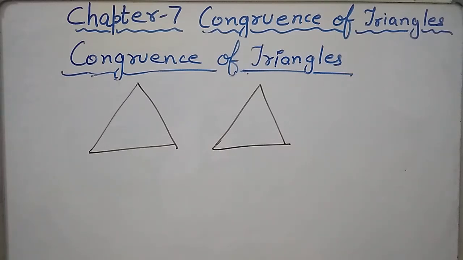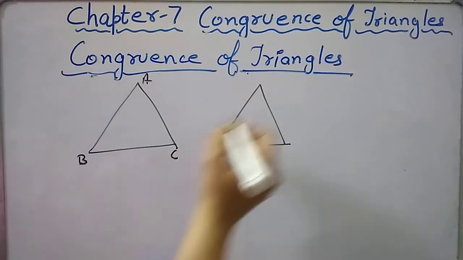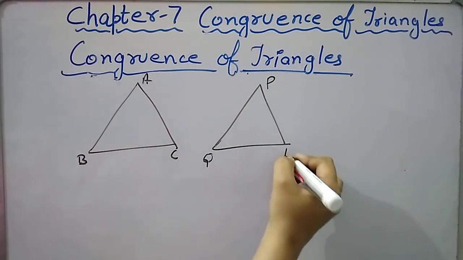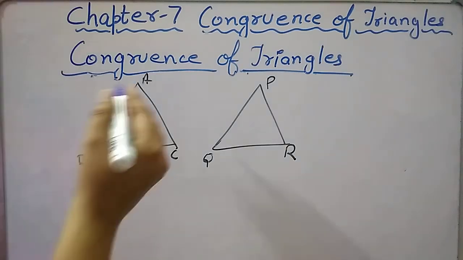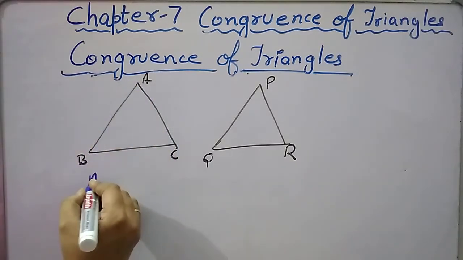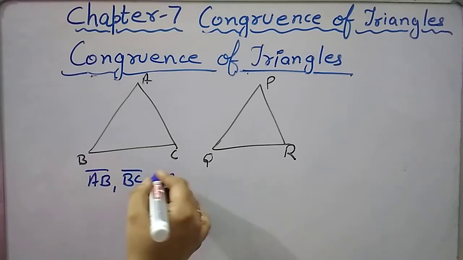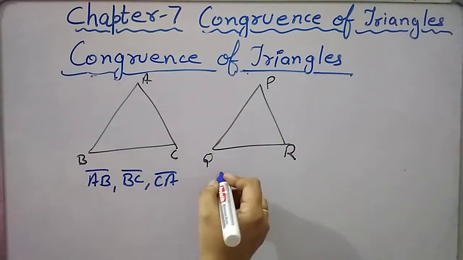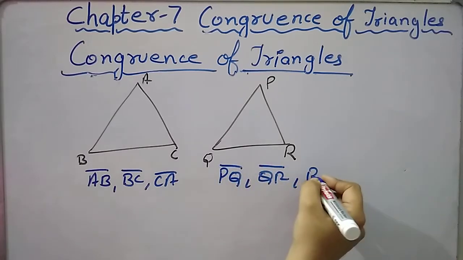But now in triangles, we have different angles and different line segments. As we can see, both these triangles have 3 sides and 3 angles. This first triangle ABC has 3 sides: AB, BC and CA. And this triangle PQR has 3 sides: PQ, QR and RP.